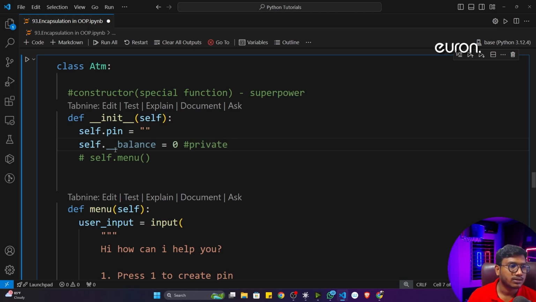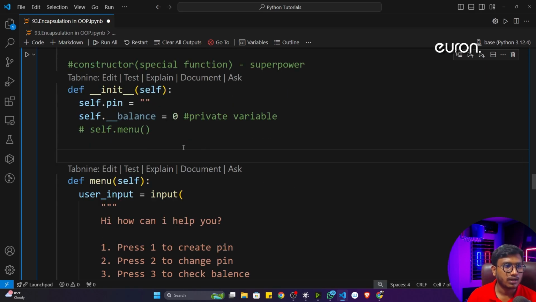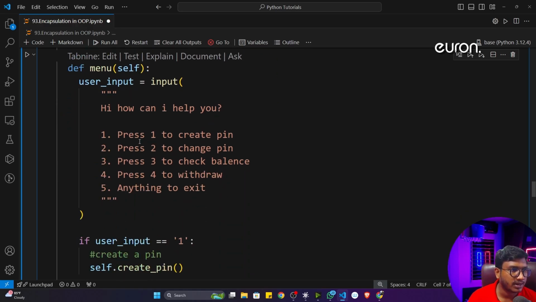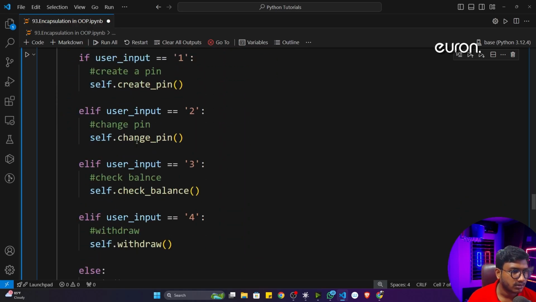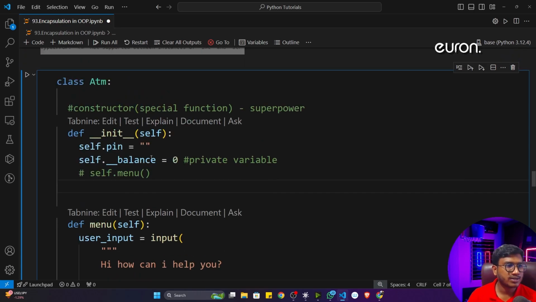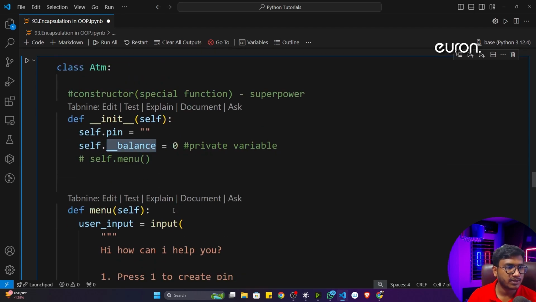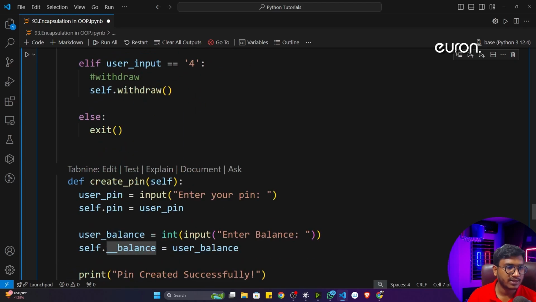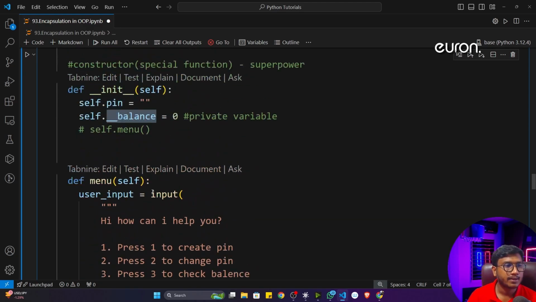That means this class variable will now become a private variable. Now what I will do, everywhere I've written balance, I'll just change it to underscore balance. Let me find where I've written balance. See, here I've written balance, it would be underscore balance. So guys, you can see I have changed this balance with underscore balance everywhere. Now it has become my private variable.